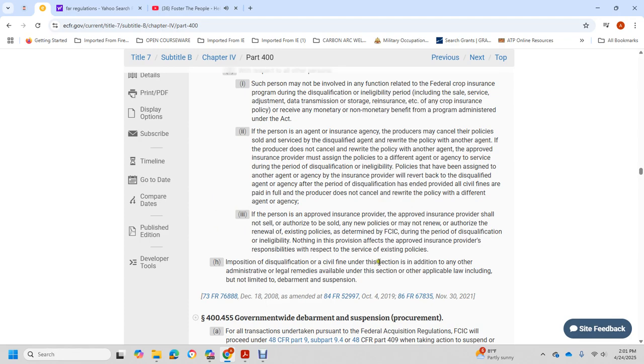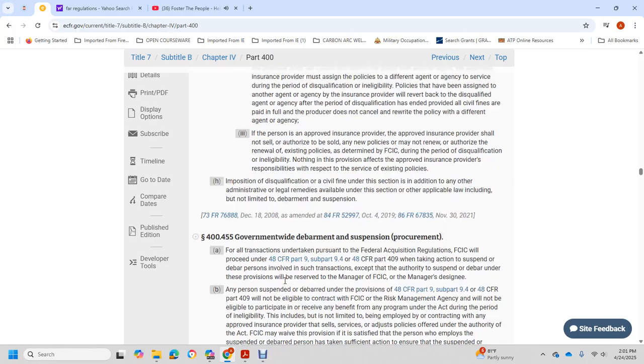Imposition of disqualification is in addition to any administrative, legal, or other remedies available under the applicable law, including but not limited to department suspension.